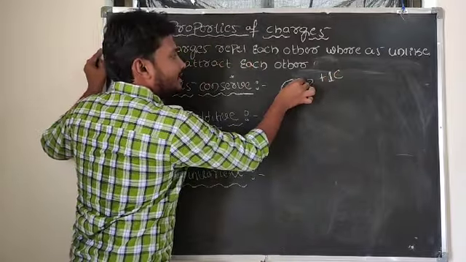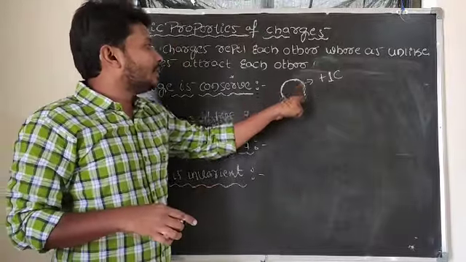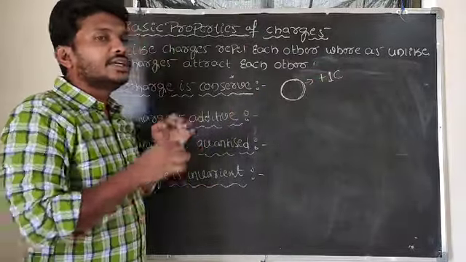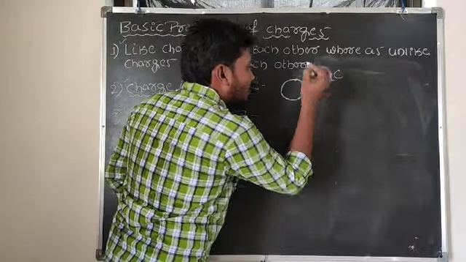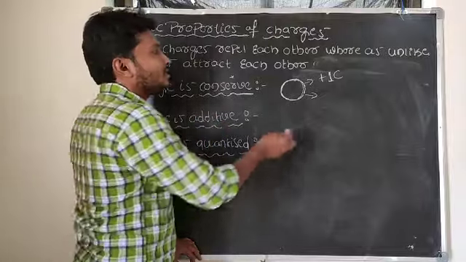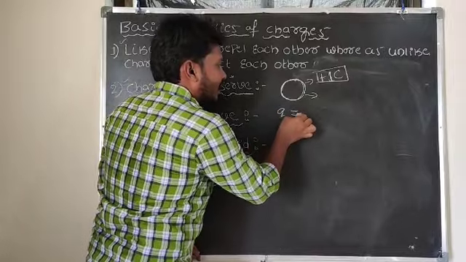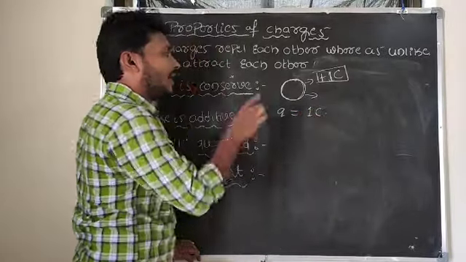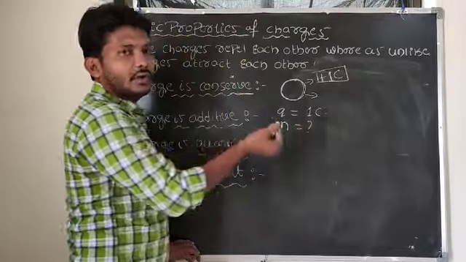To say that the charge on the body is plus 1 coulomb means it should lose electrons. So how many electrons is it losing in order to get a charge of 1 coulomb?